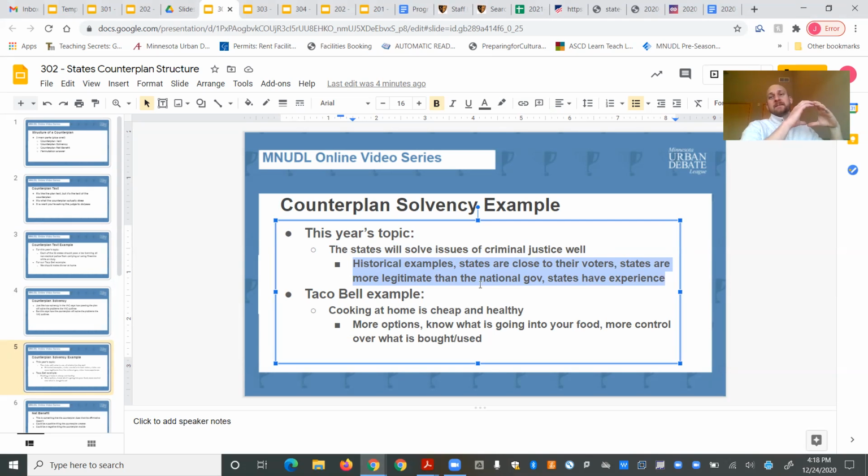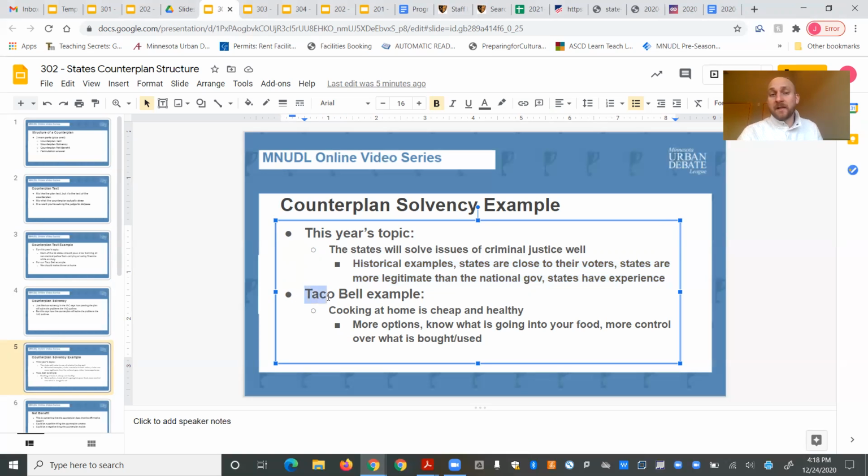So all these things are saying that if the states were to pass the plan to take away guns from police officers, they would be able to solve the problem better, more quickly, more likely than the affirmative does, right? So they solve it better, they have better solvency.